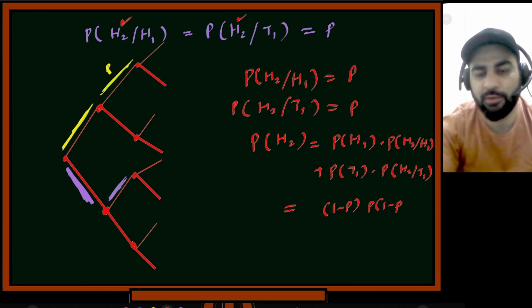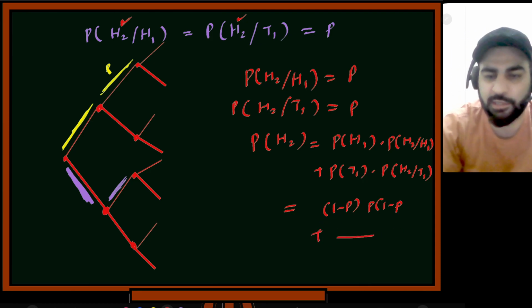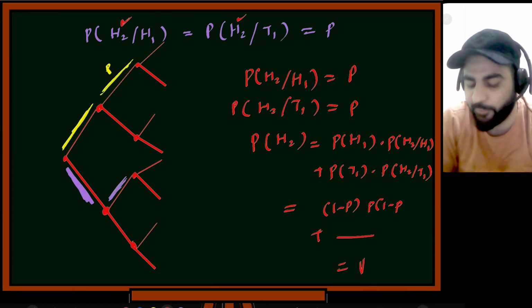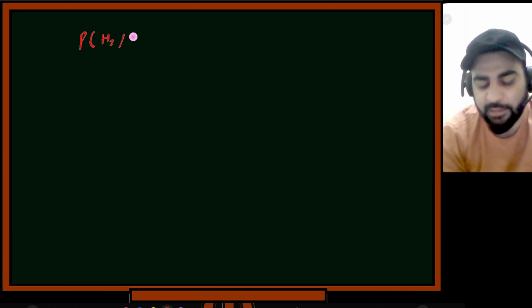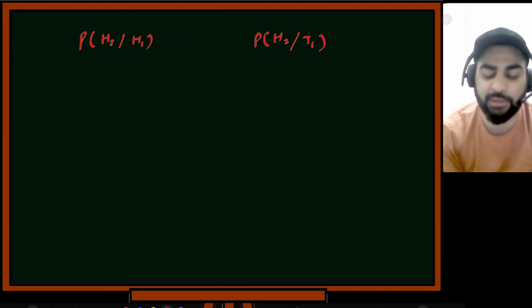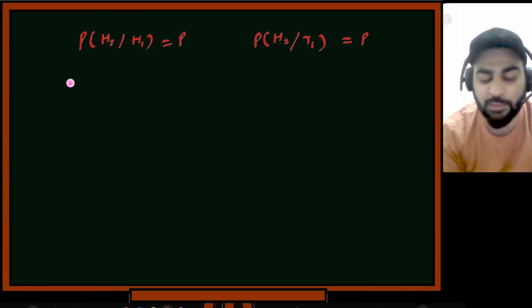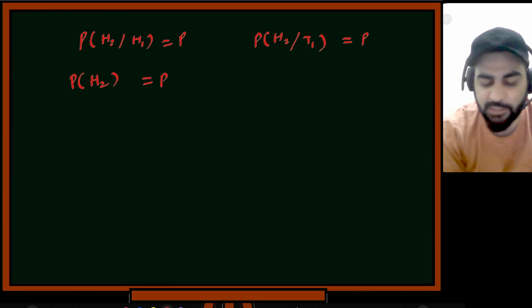If you add these terms up, you will get P again. So my point was, what did I write? I wrote probability of head 2 given head 1, or probability of head 2 given tail 1 appeared in the first toss. This is P, this is also P. Then I asked, what's the probability of head 2? Even on this conditioning, when I calculated, it came out to be P. So this is also equal to P.